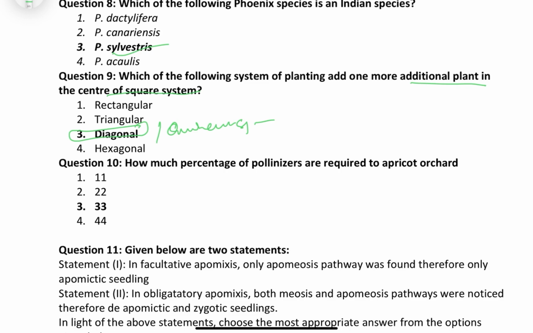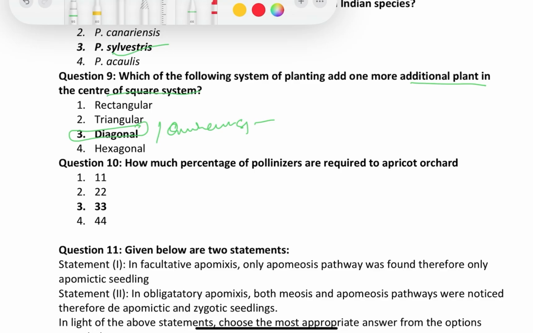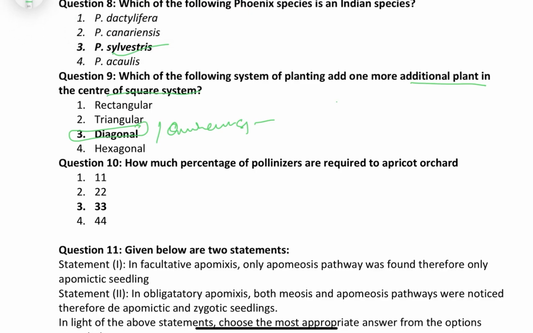It is just similar to the square system, but the only difference is that one more tree is planted in the center of the square. That is called the filler plant, and it must be short lived to remove competition with the permanent trees. The triangular system is also based on the principle of an equilateral triangle, which you must remember.